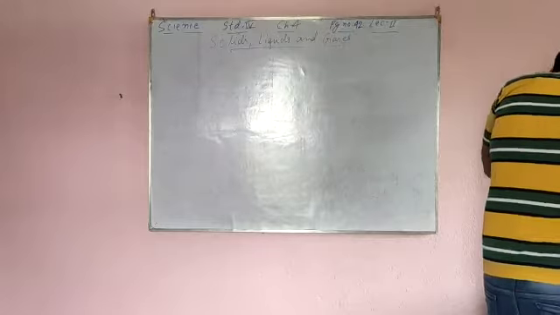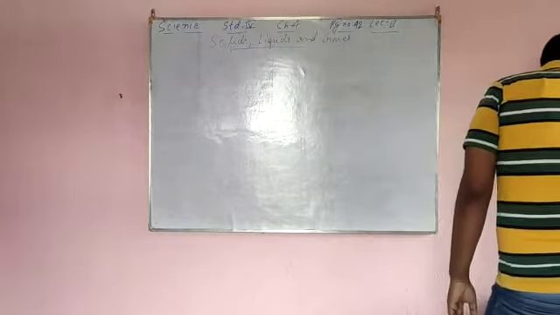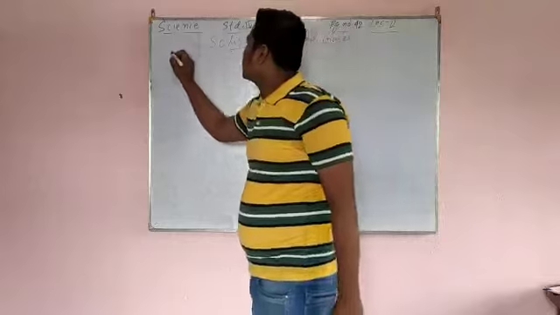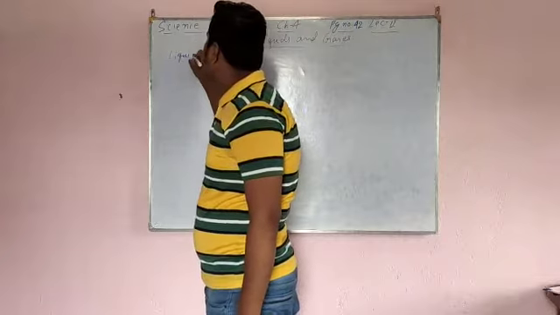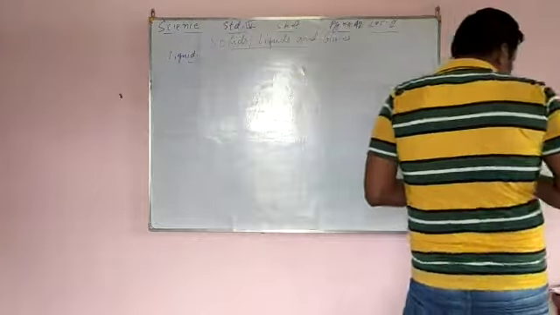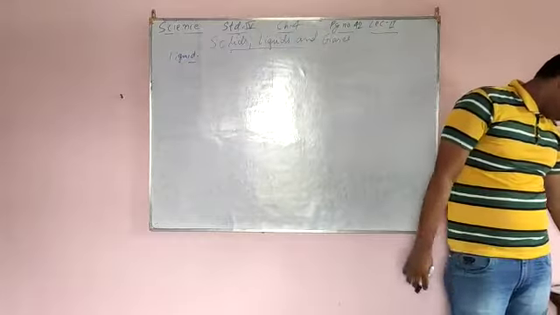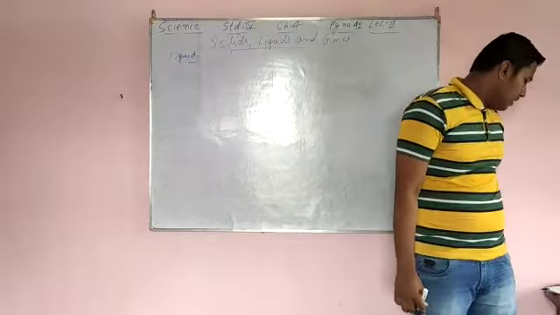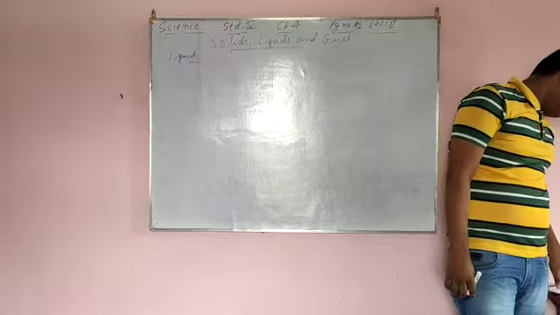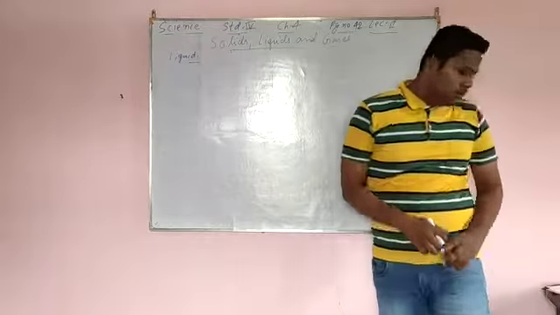The particles that make a liquid are not very closely packed together and can move around more than in a solid. This gives a liquid the following properties.